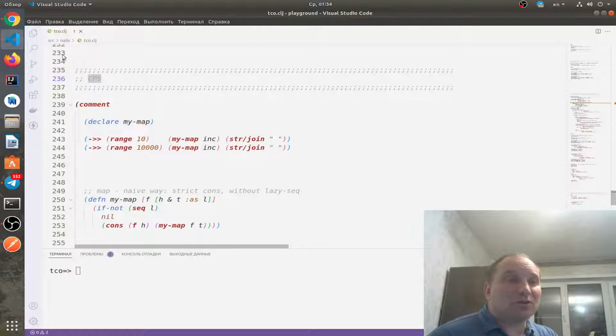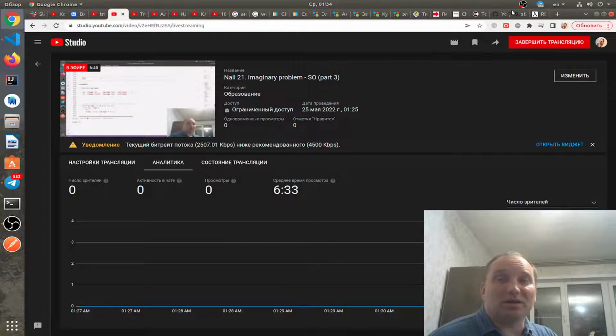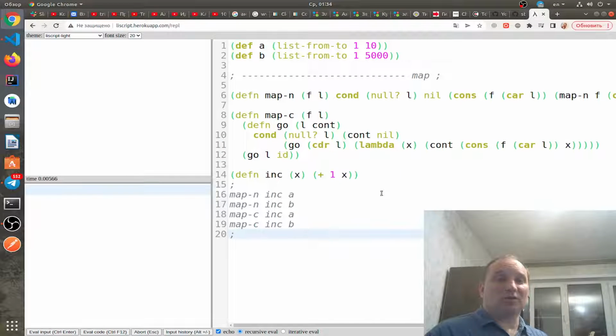So let's show it on my ListScript view, because it's my ListScript evaluator, and it already has built-in TCO, tail call optimization. So there are two lists, list A from 1 to 10, list B from 1 to 5000, and two map functions: naive map, as we've seen before, and so-called map with CPS style, map with continuation.